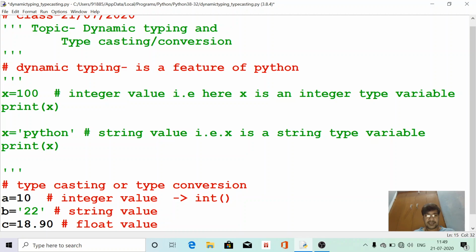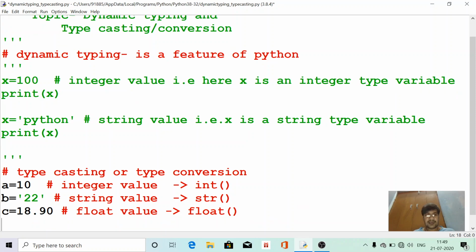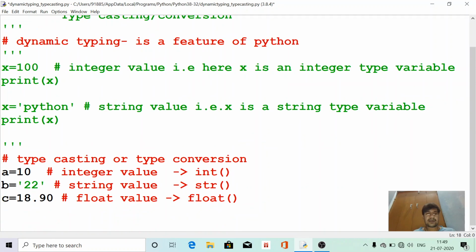To change any value into string format, we have to use the str function. To change any value into a float value, we have to use the float function. These are three functions which are used for type conversion or typecasting. Casting means changing the type of the variable.